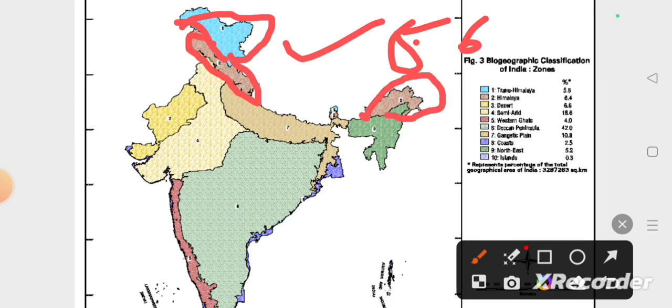Okay, this is the Himalayan region. The northwest, west, central, and eastern Himalayas come under the Himalayan region.